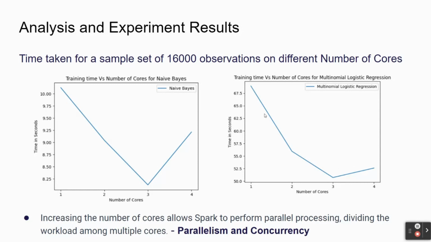Basically, the reduction in time is because there is some parallelism and concurrency occurring in the model. As we increase the number of cores, these cores share the work and computation. That is the reason we see parallelism, whereas from 3 to 4 we see a slight increase in time. This is because as the number of cores increases, the overhead for communication and passing messages between these cores increases. That is the reason for the slight increase in time from 3 to 4.